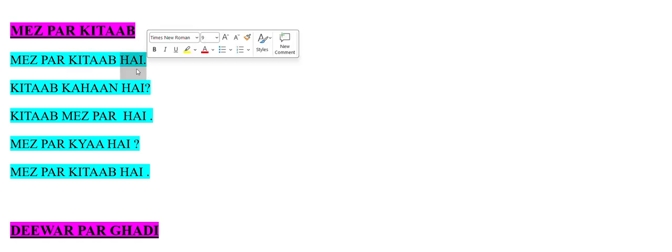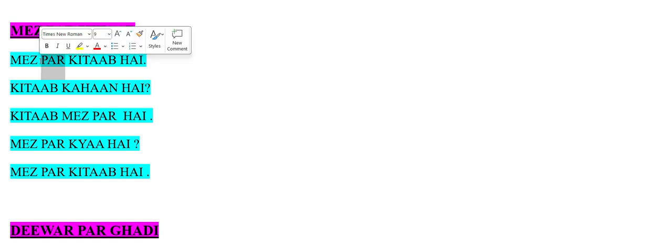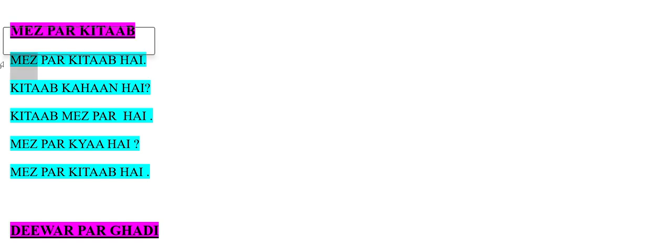Again asking the question, taking mez separately and kitab separately. Kitab kaha hai? Where is the book? Kitab mez par hai. The book is on the table. Similarly, mez par kya hai? What is on the table? Mez par kitab hai. The book is on the table.